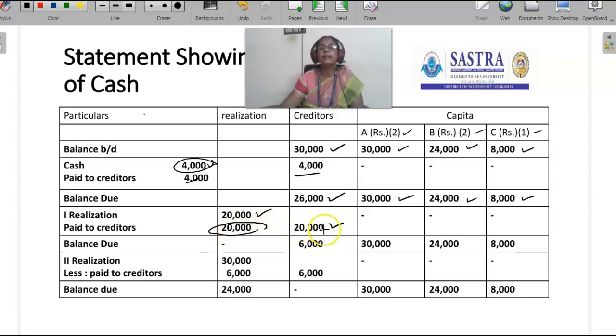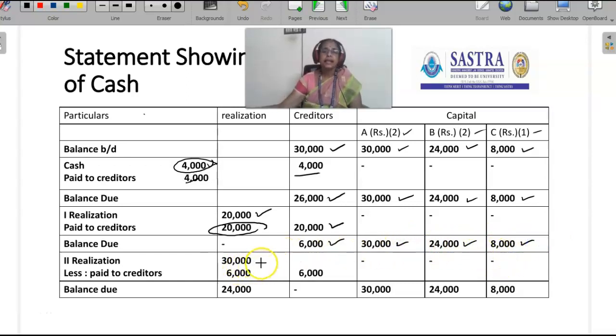The capital contributed by the partners is not settled here because there is no money available in the firm. Then the balance due after the first realization is creditors 6,000 rupees, A 30,000 rupees, B 24,000 rupees, C 8,000 rupees.